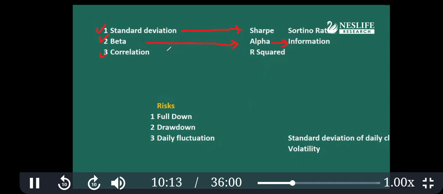And based on correlation, R square. So these three are the basic statistical concepts, related to mutual funds or any portfolio. I suggest that everyone should be aware of standard deviation and correlation in investing.